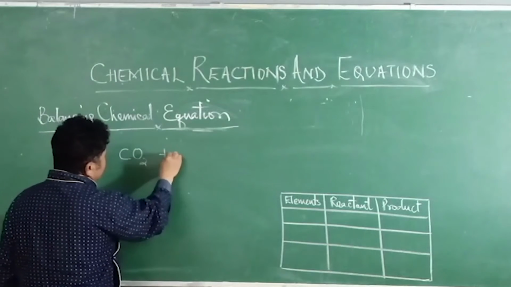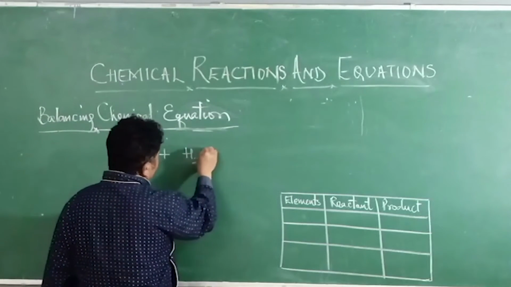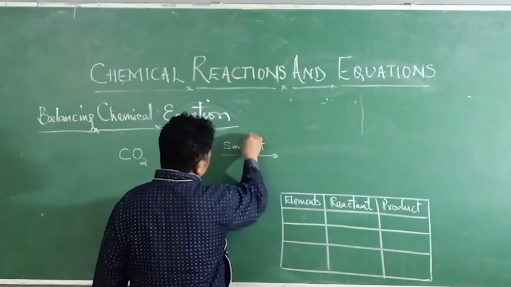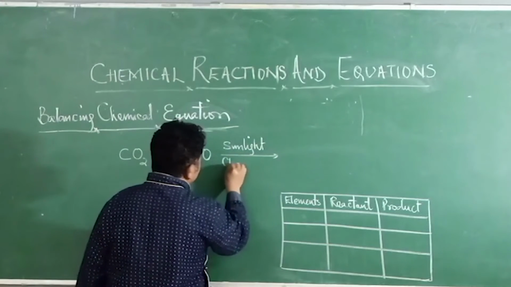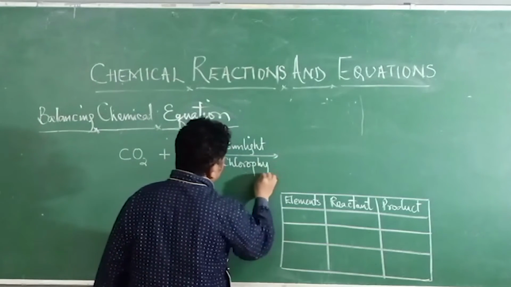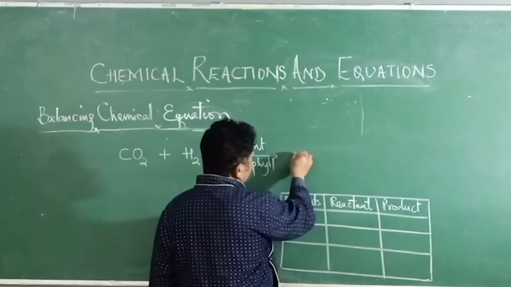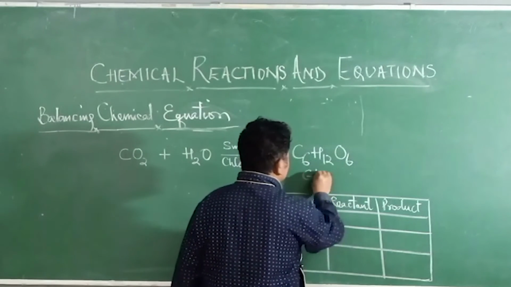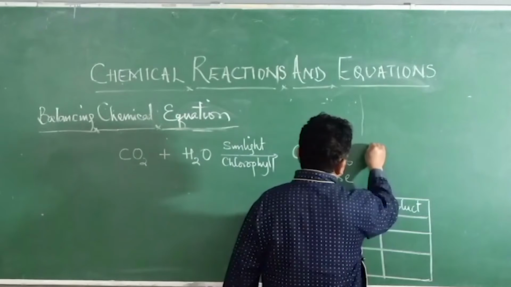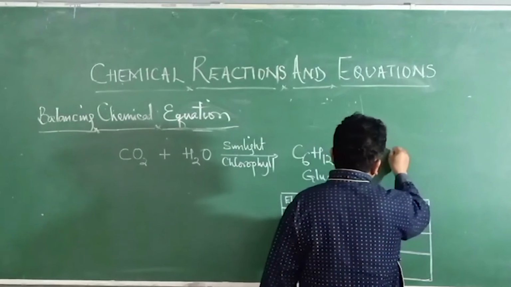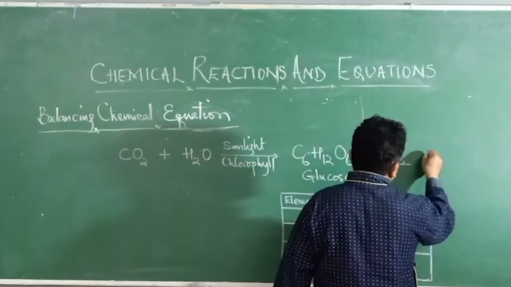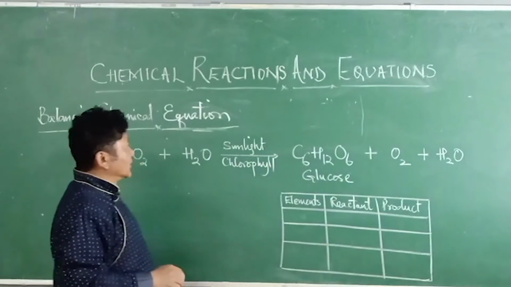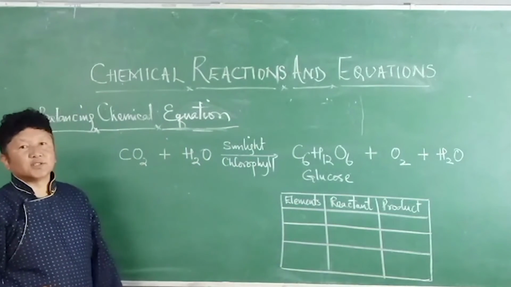Carbon dioxide reacts with water in the presence of sunlight and chlorophyll, and we are going to get glucose, and there is an evolution of oxygen and water. So this is the process of photosynthesis.